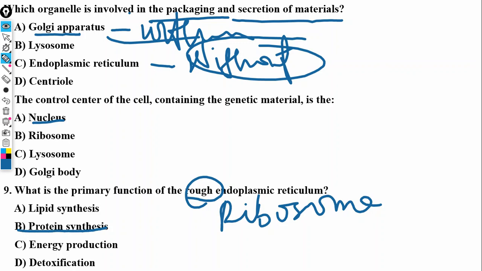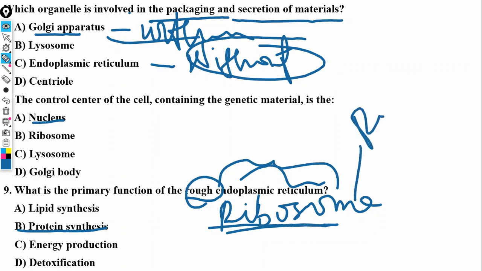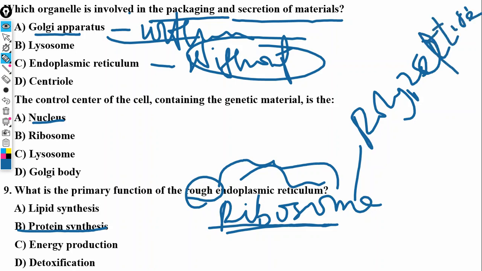Protein synthesis. All right. The ribosome is the one that will produce the polypeptide. Is that okay? That's the sequence. The ribosome provides the polypeptide, while the endoplasmic reticulum will now give it form and shape.